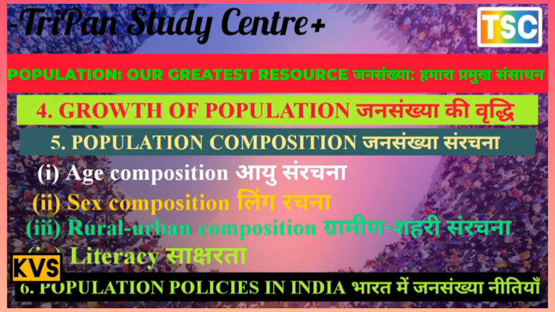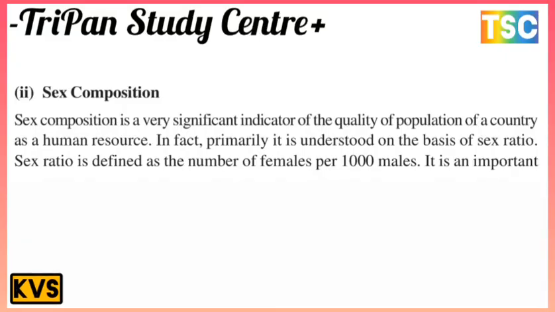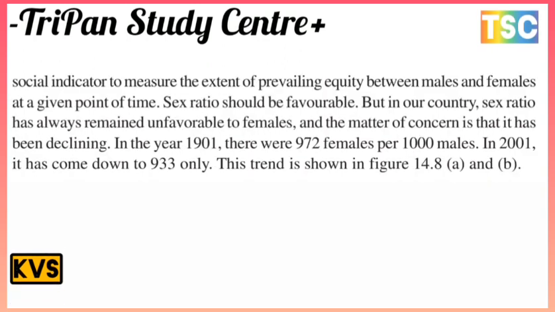The next topic is sex composition. Sex composition is a very significant indicator of the quality of the population of a country as a human resource. In fact, it is primarily understood on the basis of the sex ratio. Sex ratio is defined as the number of females per 1000 males. It is an important social indicator to measure the extent of prevailing inequalities between males and females at a given point of time.